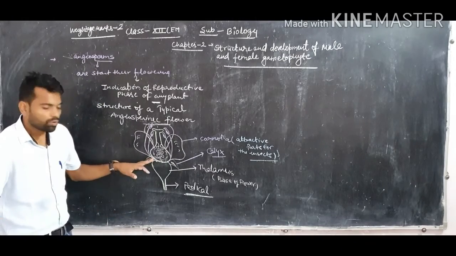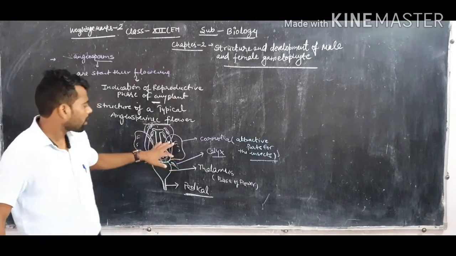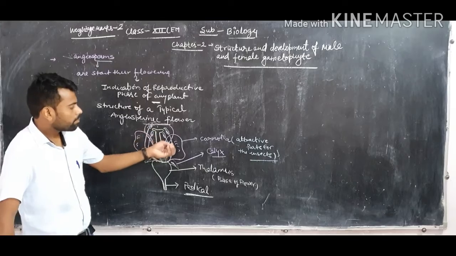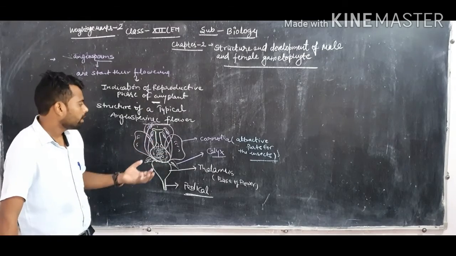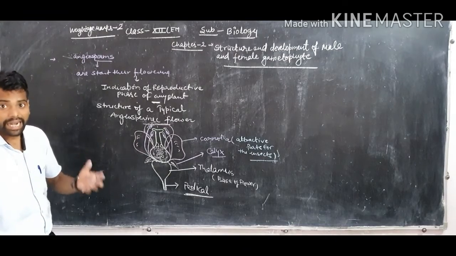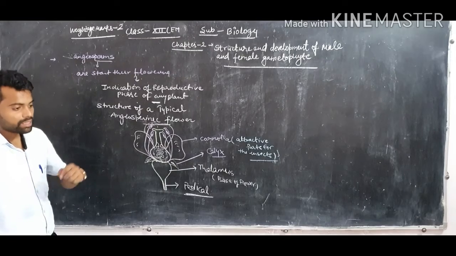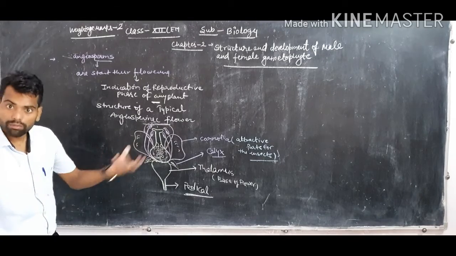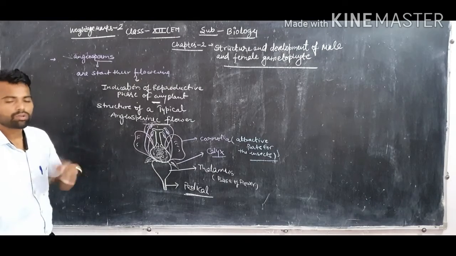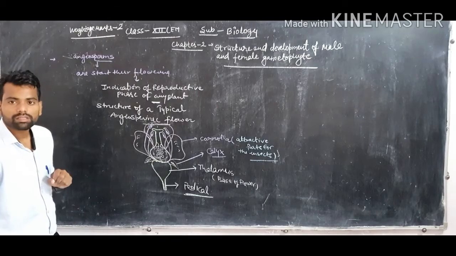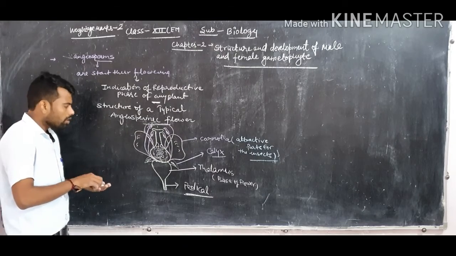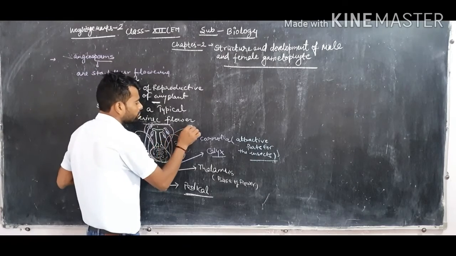So, dear students, the second whorl of any flower is called the corolla, and the corolla is a soft, leaflet-like structure, and each member of the corolla is called a petal. These petals have various colors, yellow, purple, violet, and they have some scent, by which insects are attracted towards the flower and then transfer pollen grains from one flower to another. So this second whorl of the flower is called the corolla. Okay, and now the third whorl of any flower is called the androecium.